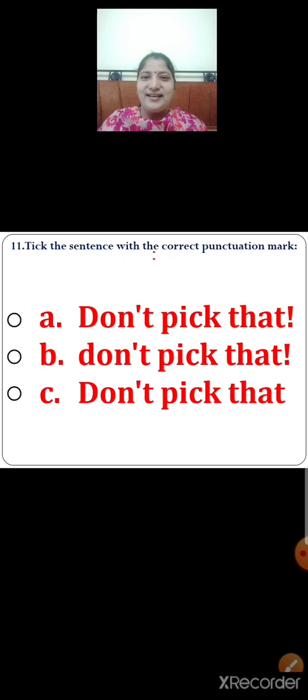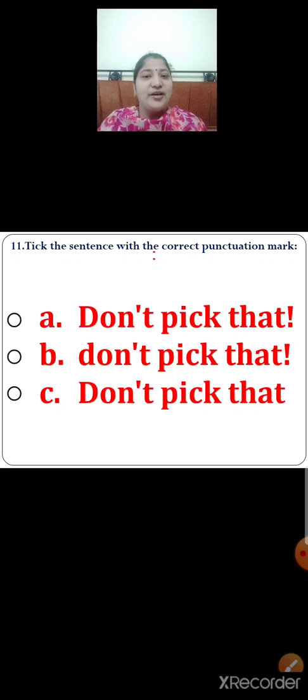Option A. Let us read option A. Don't pick that. It has started with a capital letter and is ended with an exclamation mark. Option B. Don't pick that. It has started with a small letter and is ended with an exclamation mark.